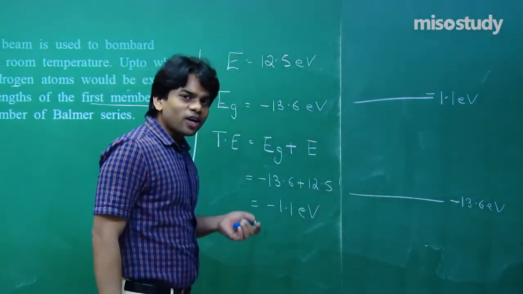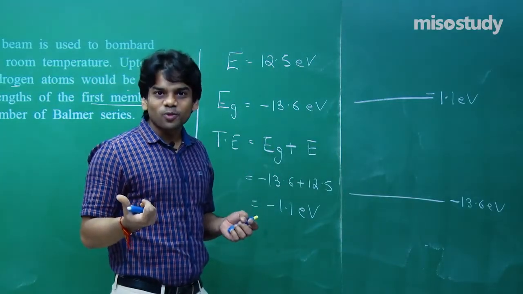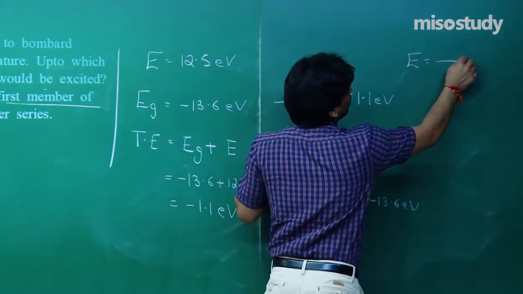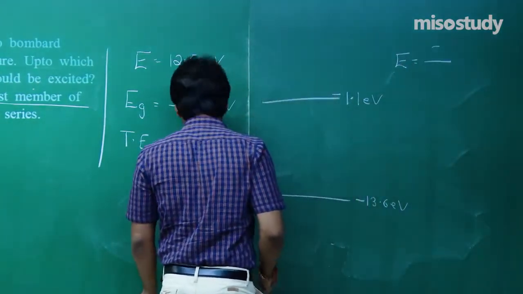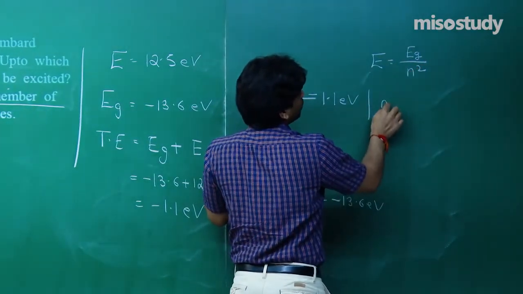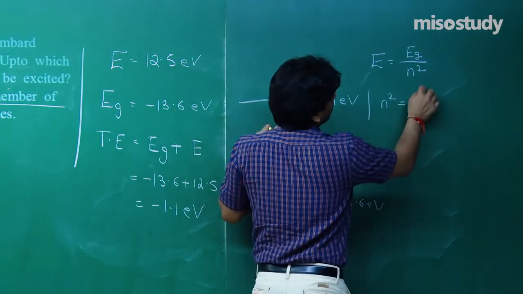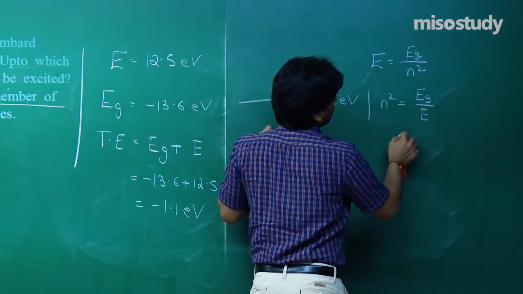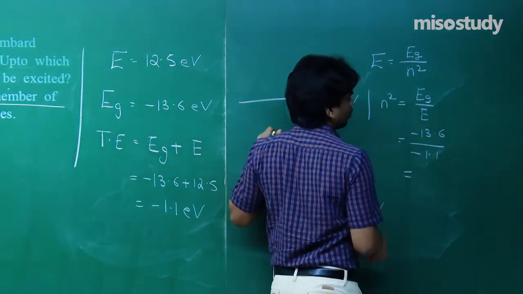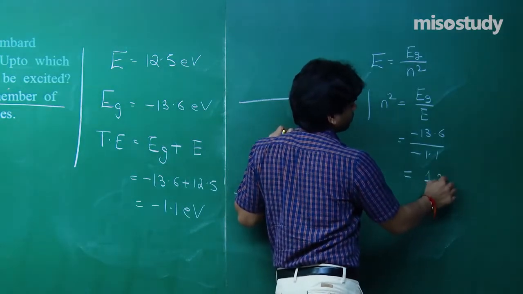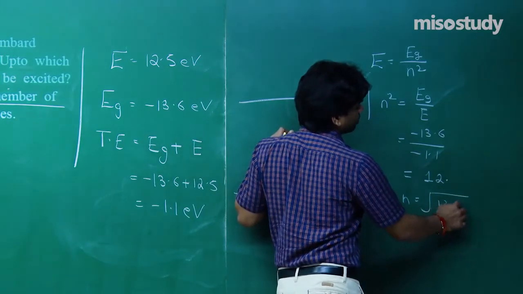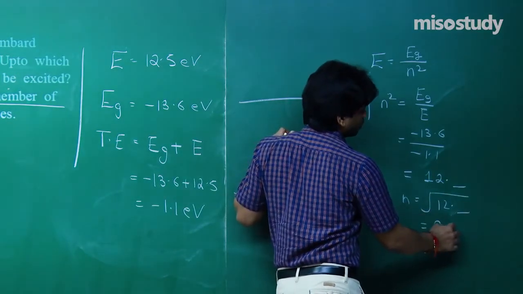Now if I try to find out what is that nth orbit in which the energy is minus 1.1 electron volt, we all know that energy E is equal to ground state energy divided by n square, or n square will turn out to be Eg upon E. So if I write minus 13.6 divided by minus 1.1, this will come out to be somewhere around 12 point something, and if you take n equal to under root of this 12 point something, you are going to obtain 3.5 something like this.